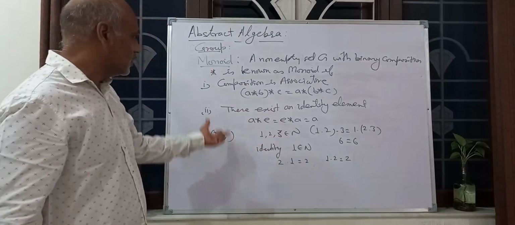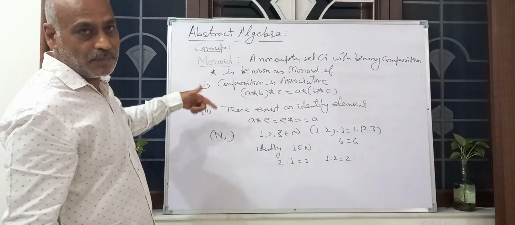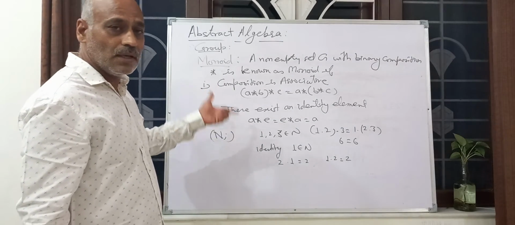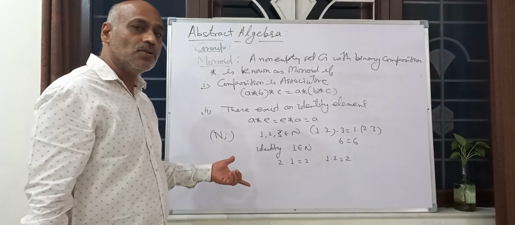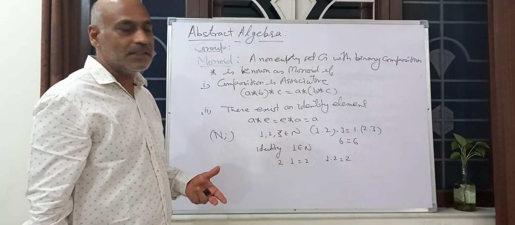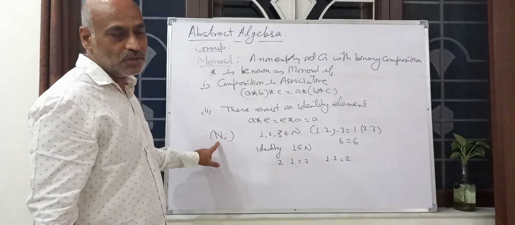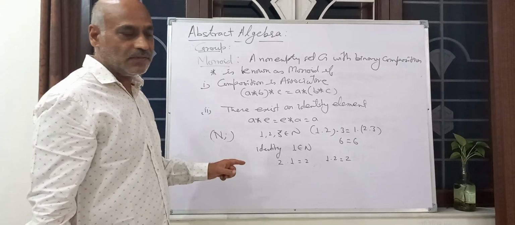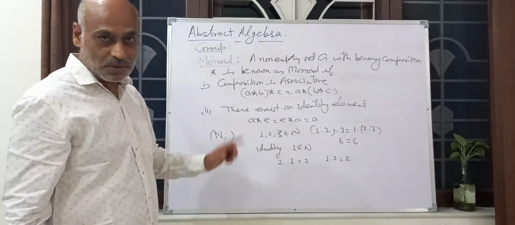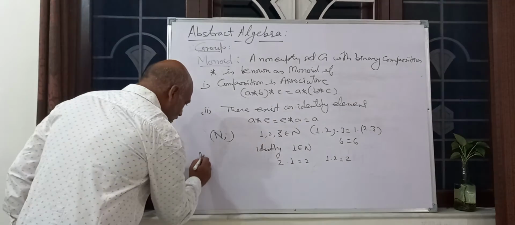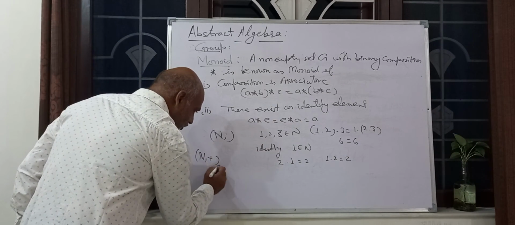So N dot is a monoid, but N plus is not a monoid, because 0, the additive identity, does not belong to N. That's why N plus is not a monoid.